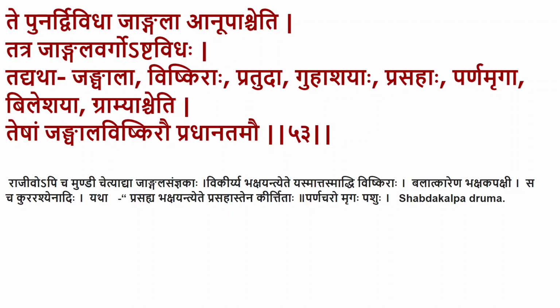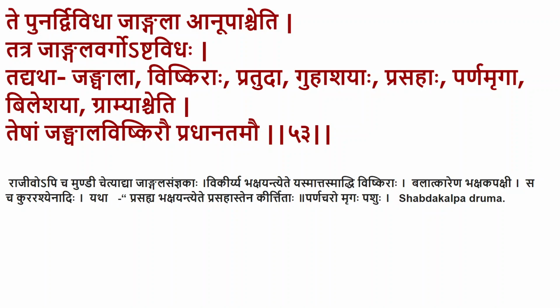Then Balatkarena Bhakshata Pakshi is the Pratudaha. Pratudaha are those which pull up or squeeze the fibrous food, as in the case of an eagle which pulls the flesh. That kind of animal is considered as Pratudaha.